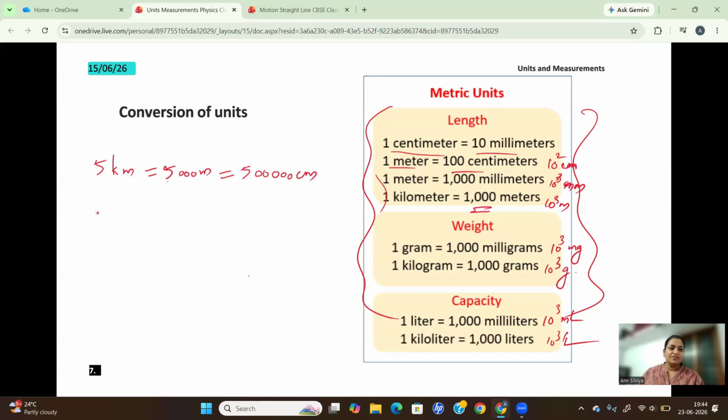Again, if you have 5 kilograms of some substance, how do you represent it in grams? That will be 5000 grams, right?